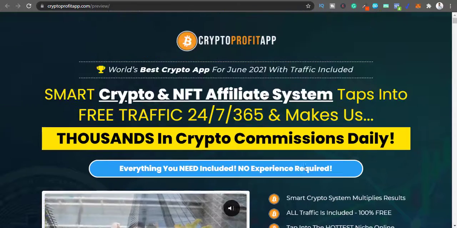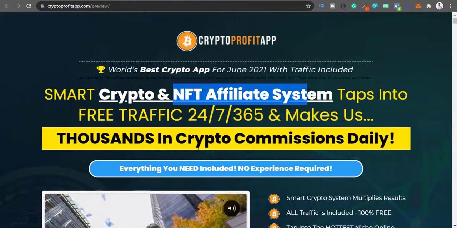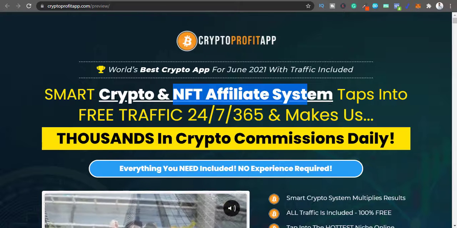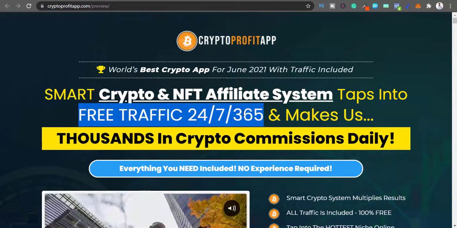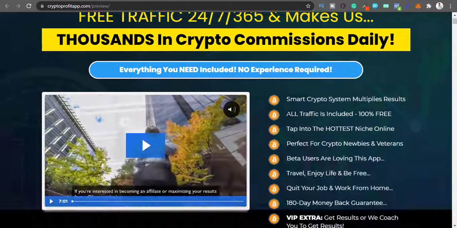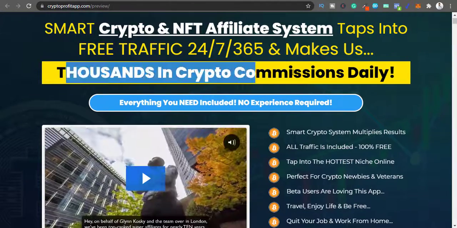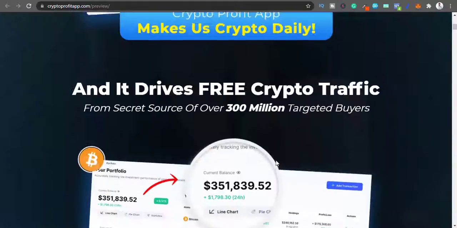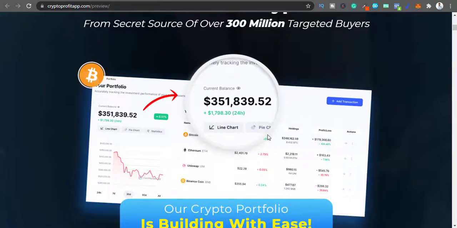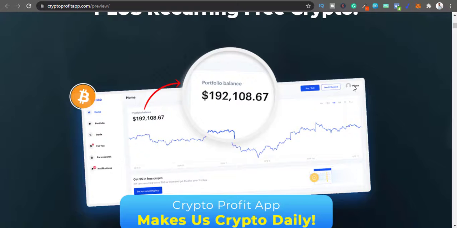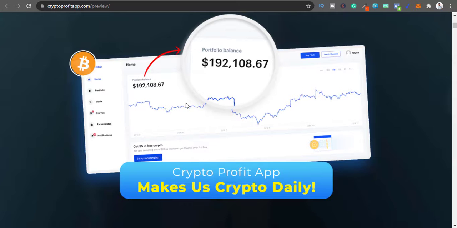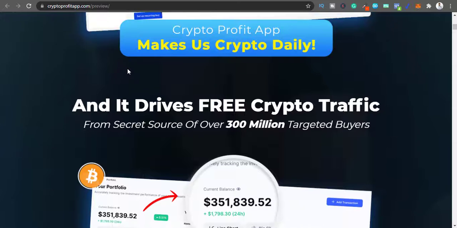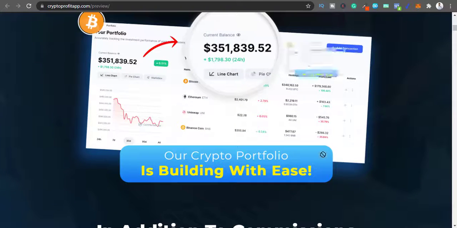Okay, so I cannot say anything regarding NFT here. I cannot say how these tap into free traffic, which you should run 24/7 for a year, right? Which should make you millionaires, right? Which should make you thousands in crypto commissions daily, just like these images. Okay, these images, right? This is by Glenn. You can see here, this is by Glenn. Either one, he faked it, or two, he actually put his money in over time to build this portfolio. So it's either of those two, right? I'm not sure whose portfolio this is.